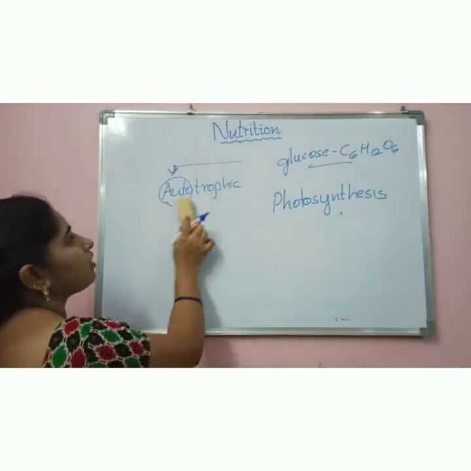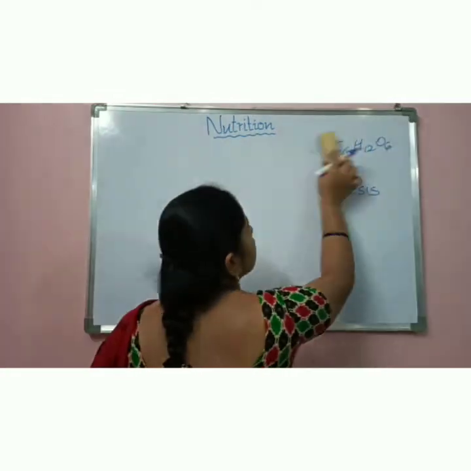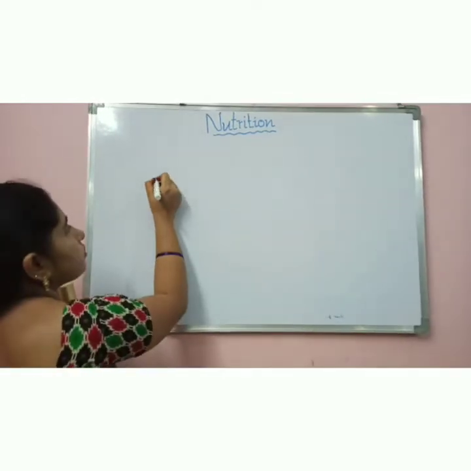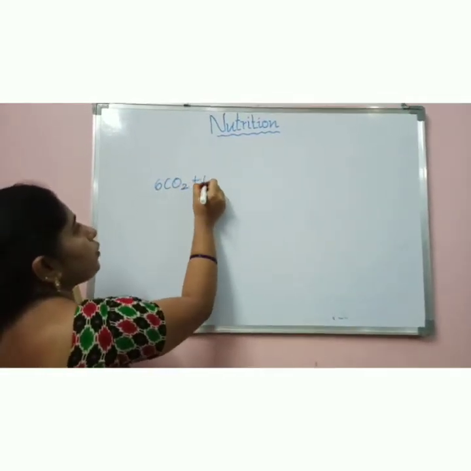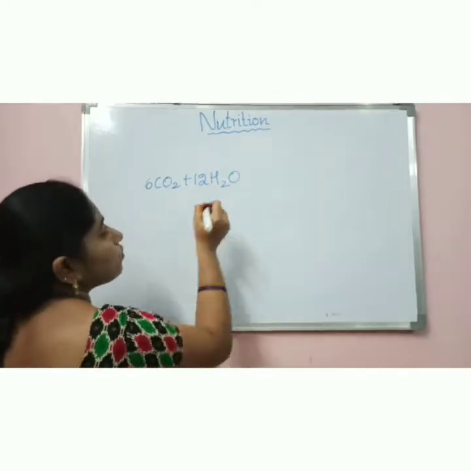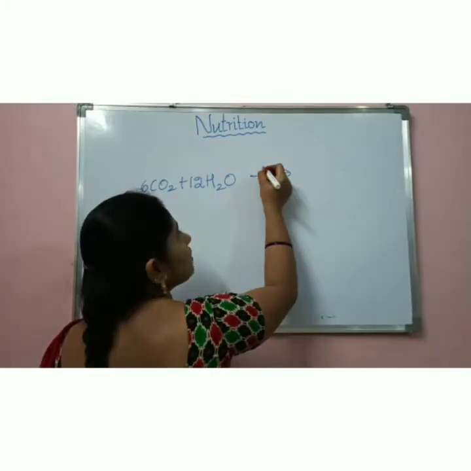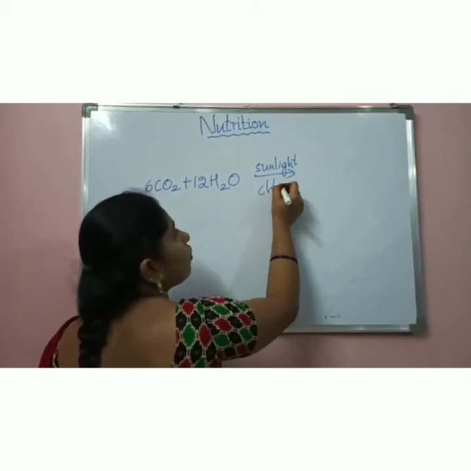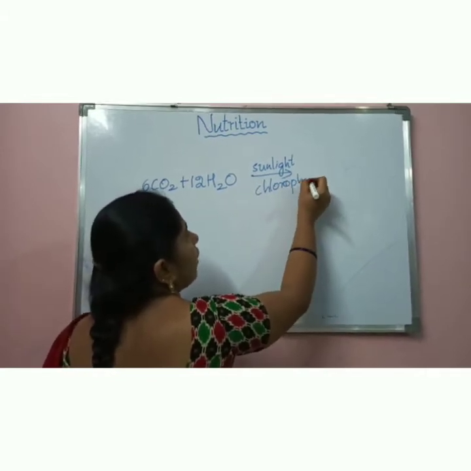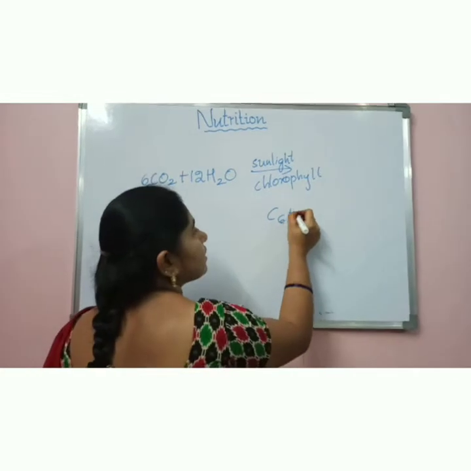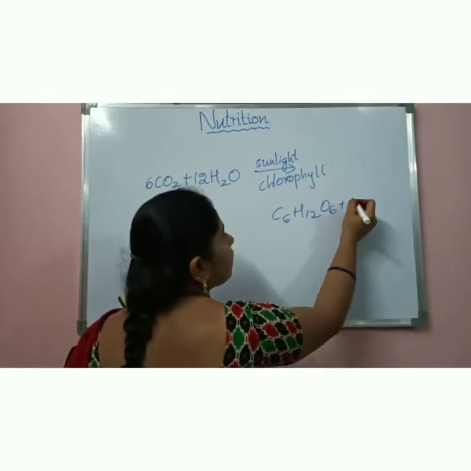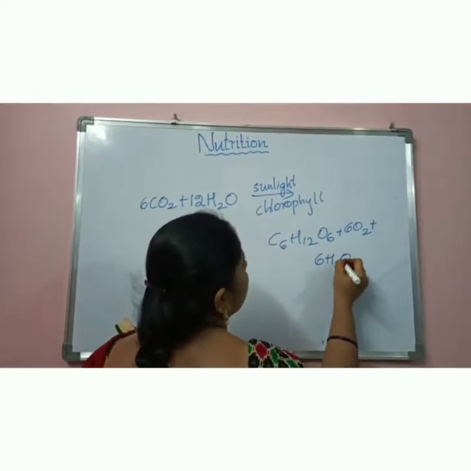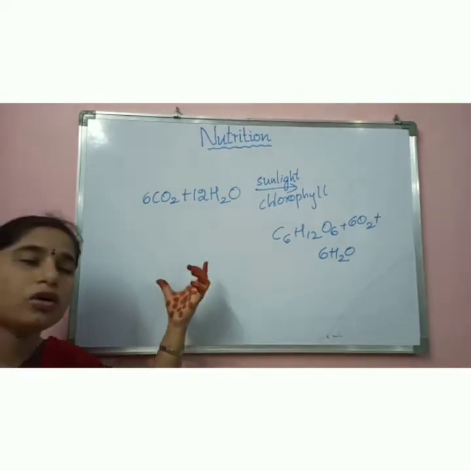By using these raw materials, we will see the equation of photosynthesis, a very simple equation which will be useful for you in your further classes also. 6CO2 plus 12H2O, in the presence of sunlight and chlorophyll that is present in the leaves, forms a byproduct, that is C6H12O6, and it will release 6 molecules of oxygen and 6 molecules of water. So this is the equation of photosynthesis.